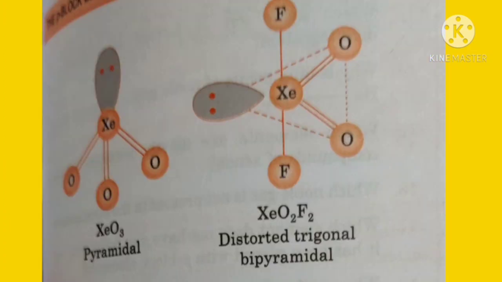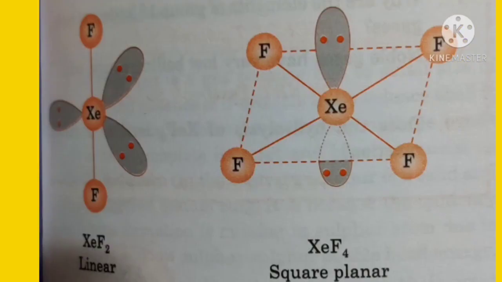Then XeO3 is pyramidal because it has one lone pair of electrons, and the next molecule is XeO2F2, that is distorted trigonal bipyramidal because one pair of electrons is placed in the triangle. Next you can see XeF2 is linear because it has three lone pairs of electrons, and these pairs are placed in the triangle, and the two bond pairs are placed in the bonds which are perpendicular to the plane.